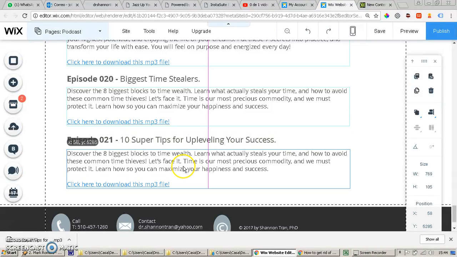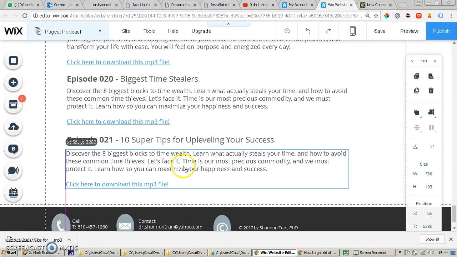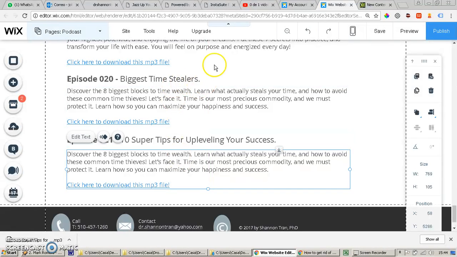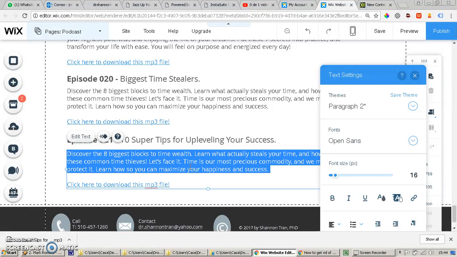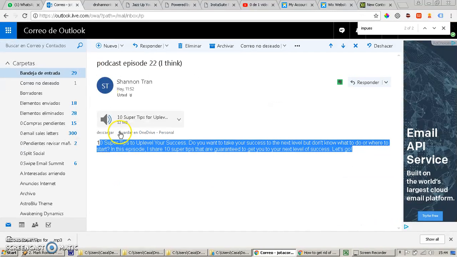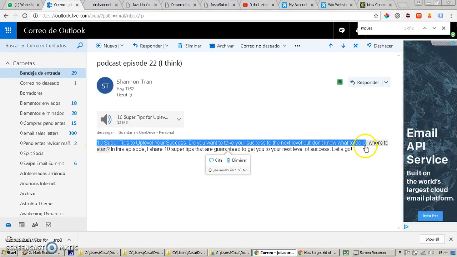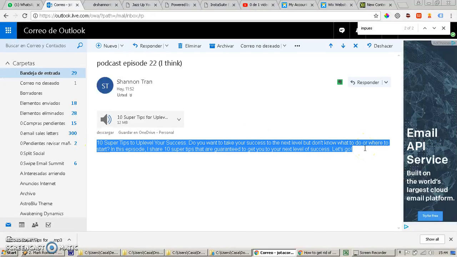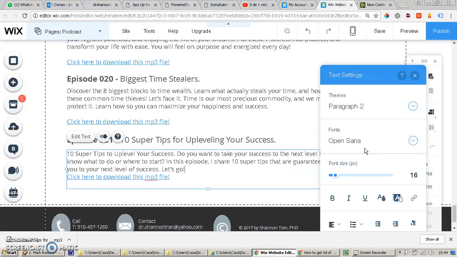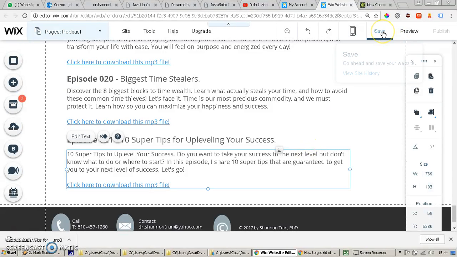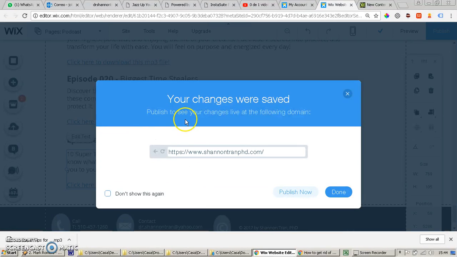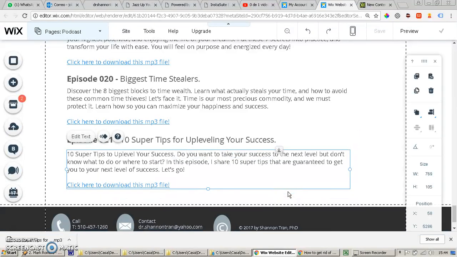Then copy paste. I go down, I align it with the one that is up, and I put double click here, and I choose all of this text, and I take all of this text, I copy, and I go to the Wix website, copy paste, and that's it. I put save, and I am going to read this to see if it has any errors. I put don't show this, and I put publish now.